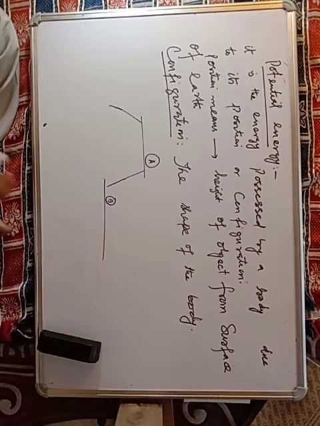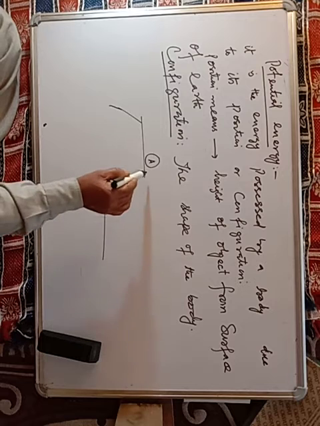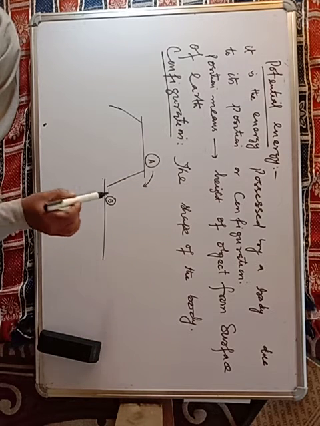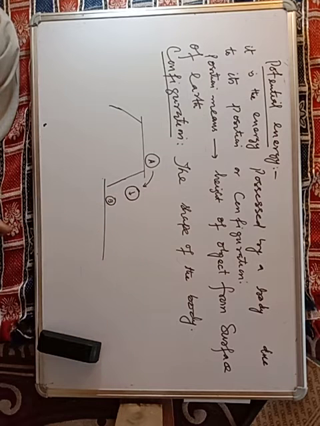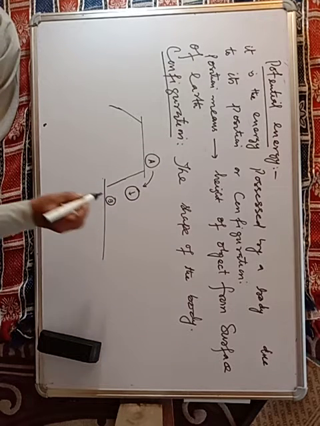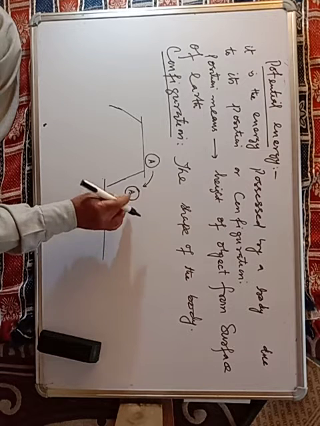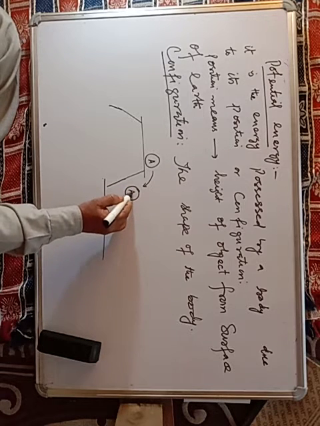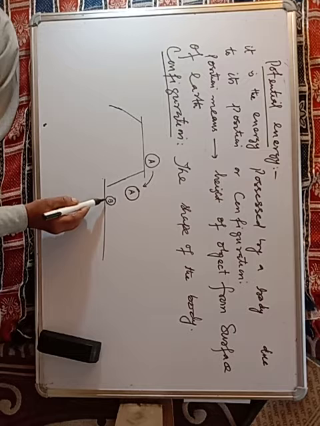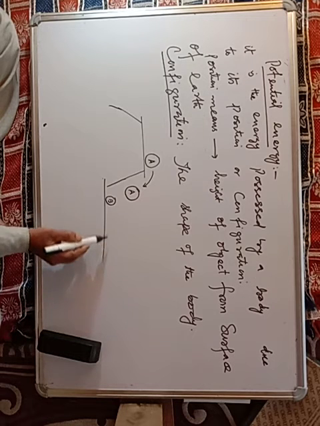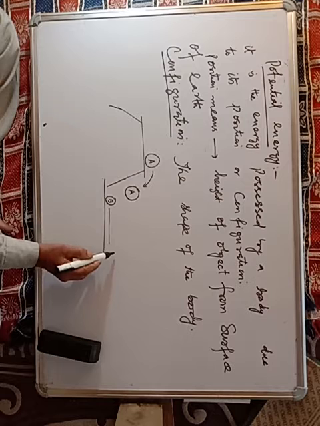B is resting on the surface of the earth. अगर हम A बॉल को ड्रॉप कर लेंगे, and it exactly falls on the ball B, so the ball B, what will happen to it? It will get displaced.